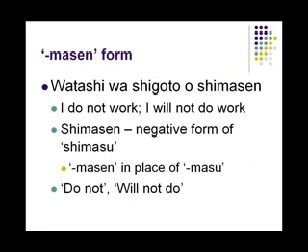Now let us go to the masen form. The example is Watashi wa shigoto wo shimasen. This means I do not work or I will not do work. Shimasen is the negative form of shimasu. This word is formed by substituting masen in place of masu. It means do not or will not do.